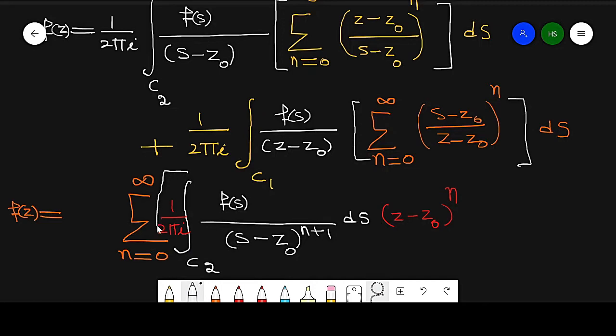Now this term is taken in the bracket, because this is summation 1 by 2 pi iota and these values into z minus z naught. Now when we multiply by this, this will become z minus z naught raised to power n plus 1.